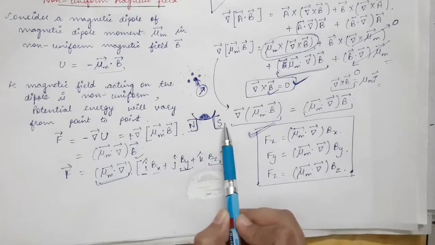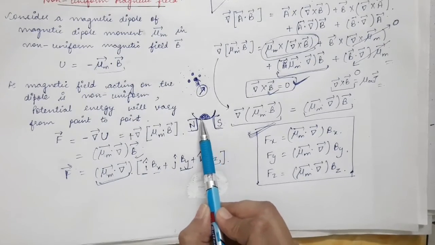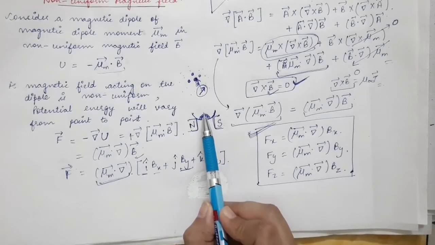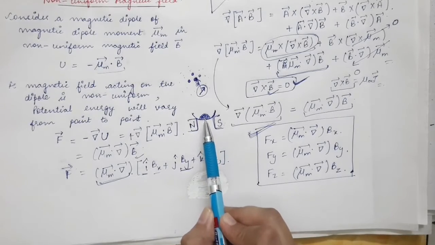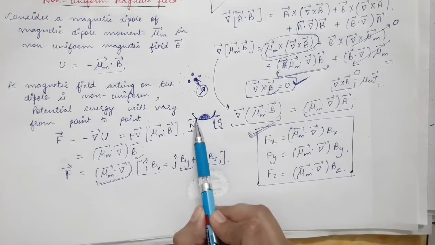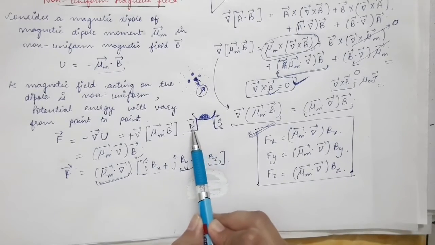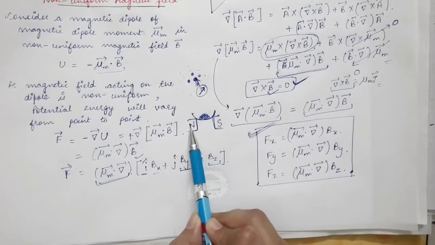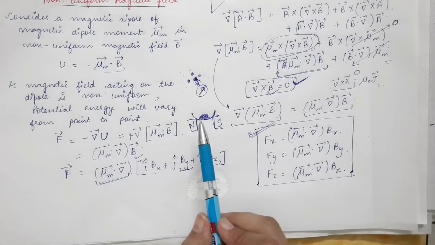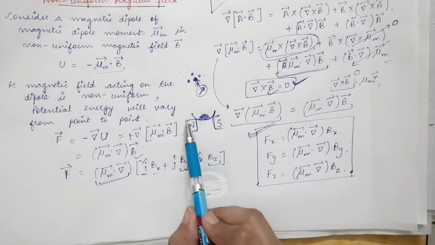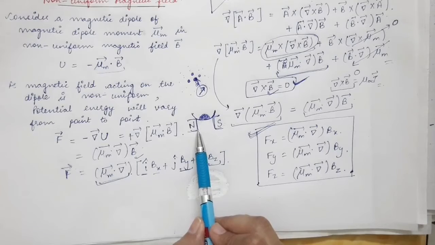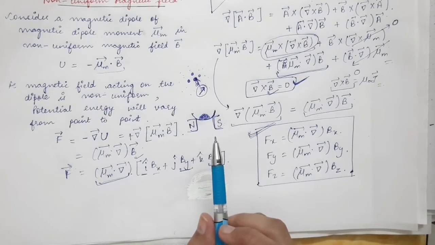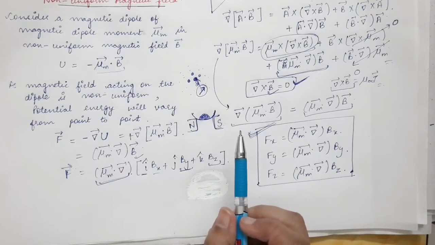Due to the presence of these poles, non-uniform magnetic field is present, because close to the poles magnetic field is stronger and away from the poles magnetic field is weaker.